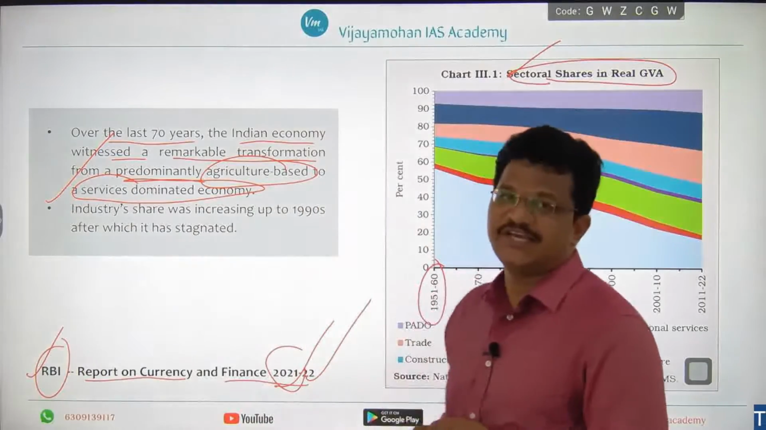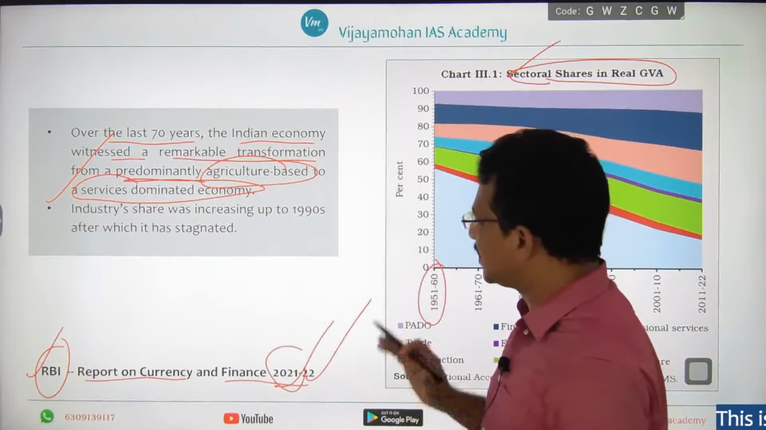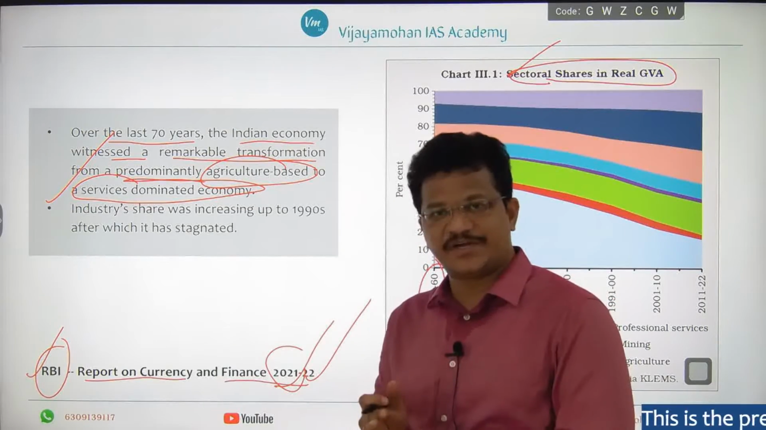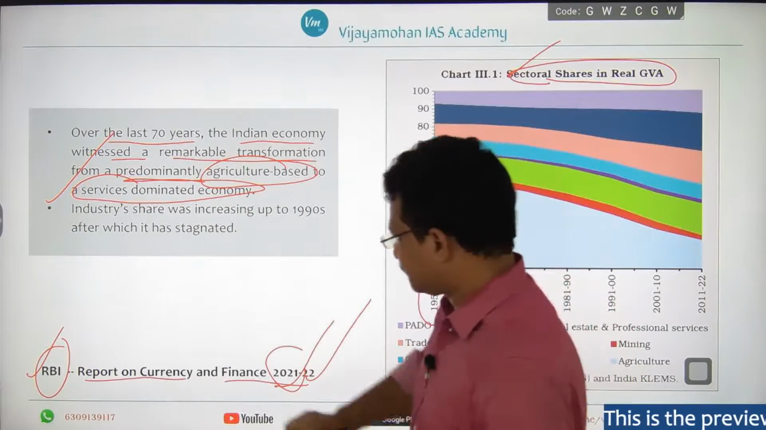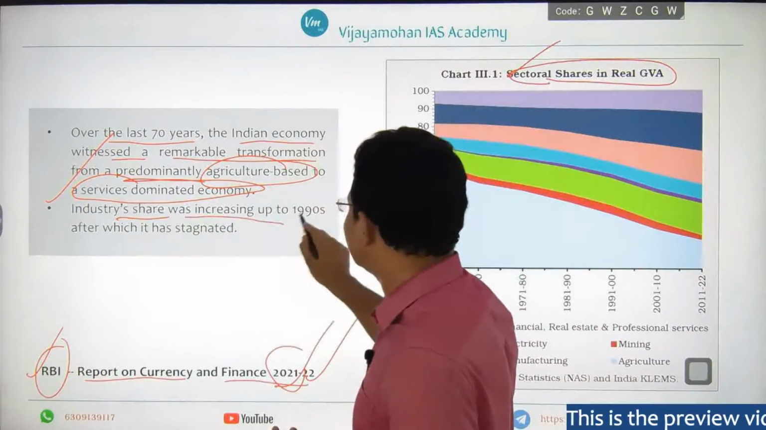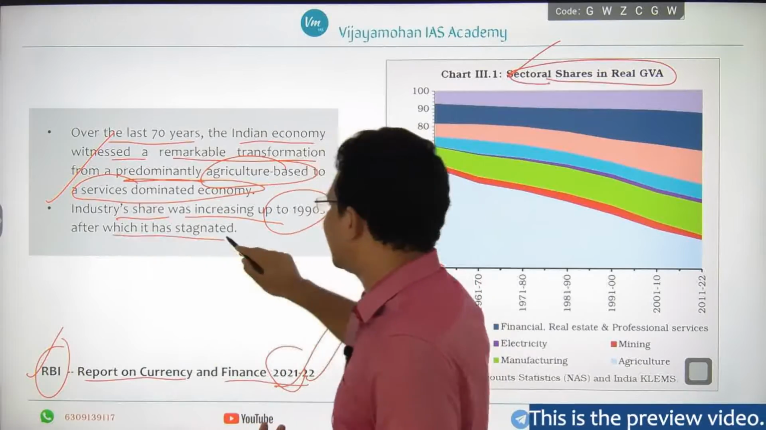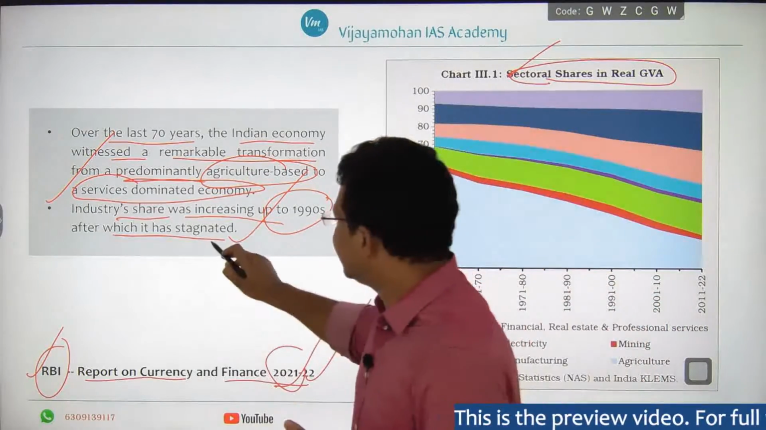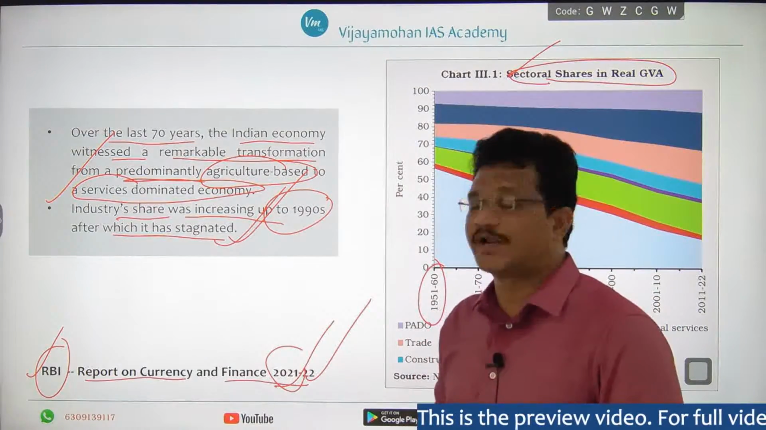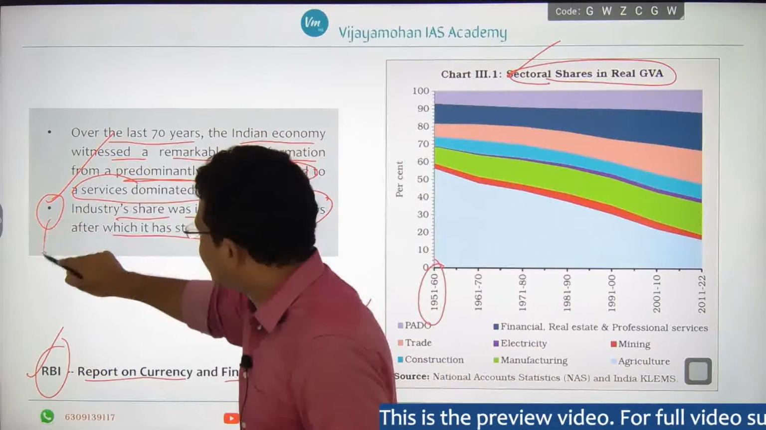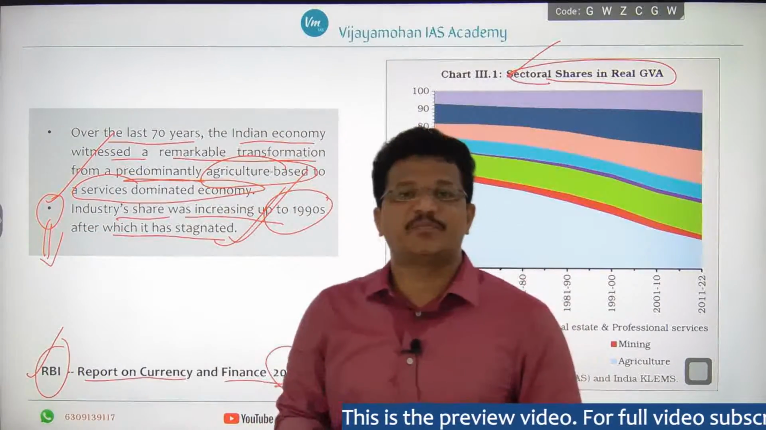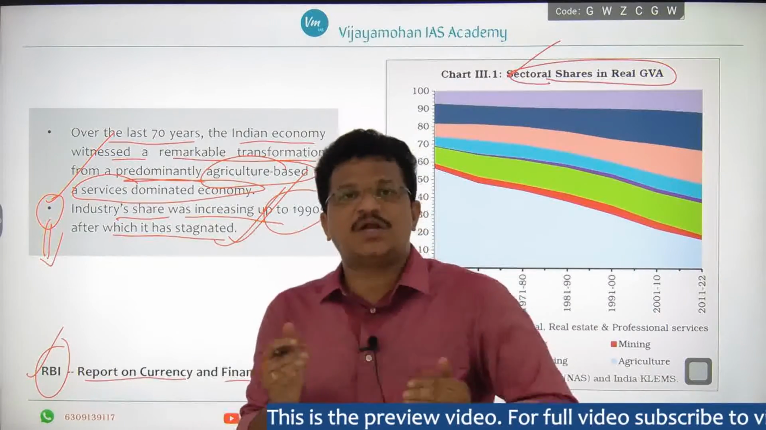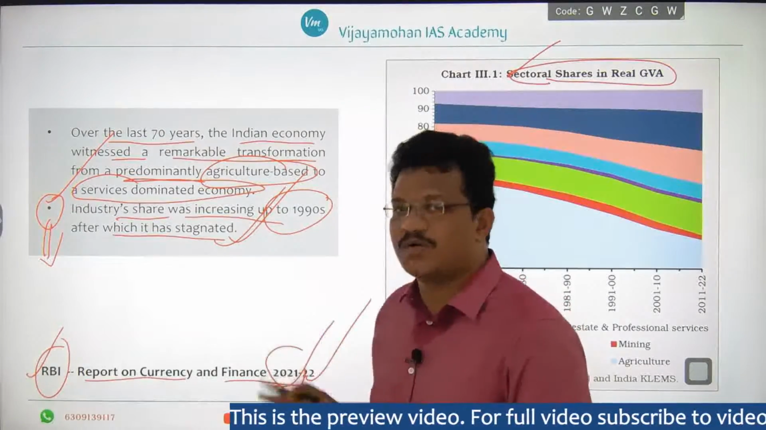So the RBI report is saying that over the last 70 years, the Indian economy has changed from agriculture dominated to services dominated, right? Industry share was increasing up to the 1990s, after which it has stagnated. Now services took over, right? This aspect you also need to connect with the Kuznets-Clark hypothesis. India is deviating from the Kuznets-Clark hypothesis as far as sectoral contribution to national income is concerned. This is the important point that you need to remember.